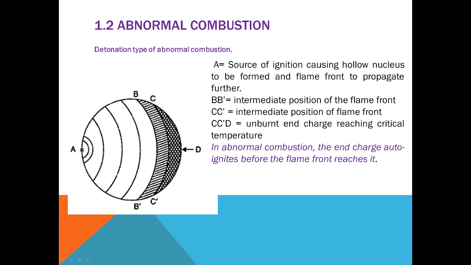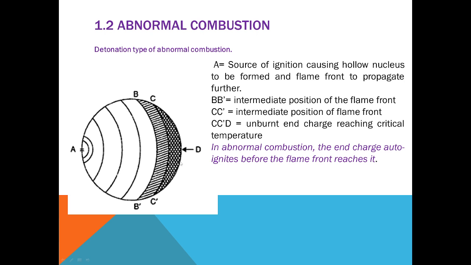We'll see the abnormal combustion in case of SI engines. Consider this as a combustion chamber where from A to D, this is the flame propagation path. This is how the flame is propagating. Now A is the source of ignition. Due to this ignition, a hollow nucleus is formed and the flame front propagates further.